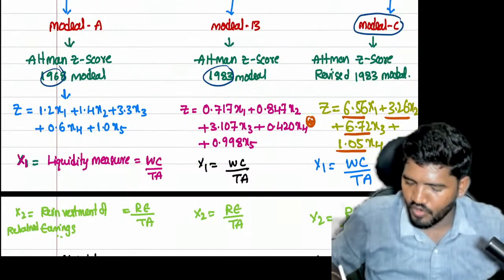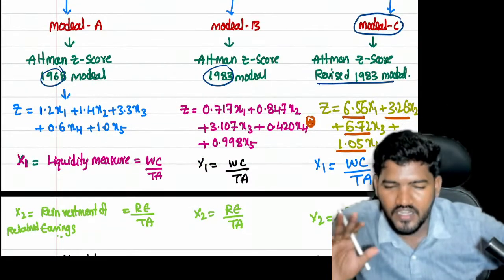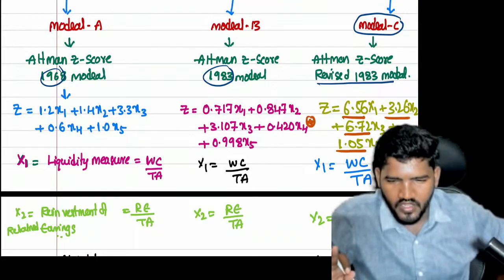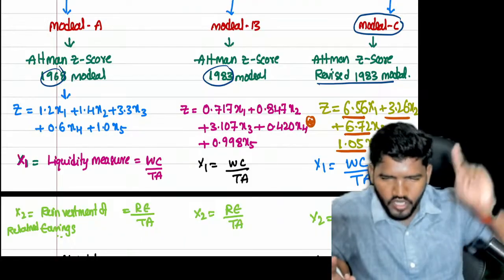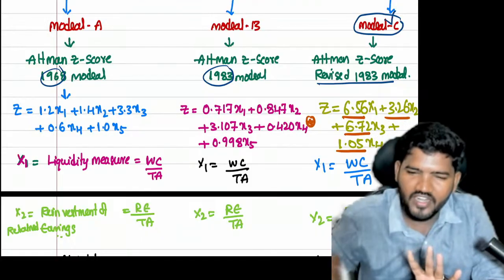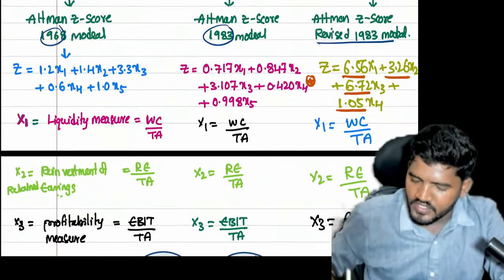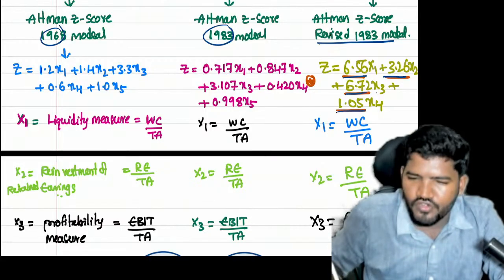When it comes to the Altman Z score revised 1983 model, they focus on only 4 ratios. There are 5 ratios in model A and model B. If you have only 4 ratios of information, it is model C, called the revised 1983 model. So 6.56 x1, 3.26 x2, 6.72 x3, 1.05 x4.